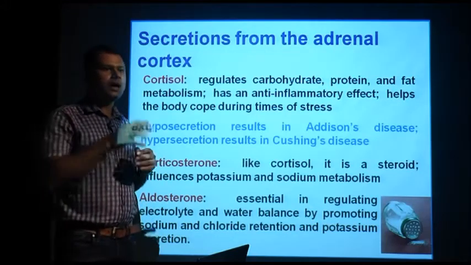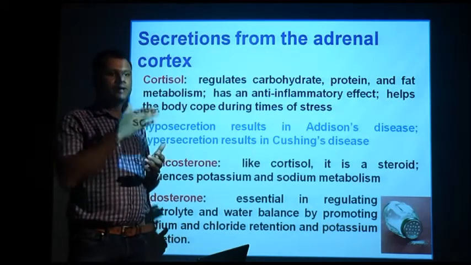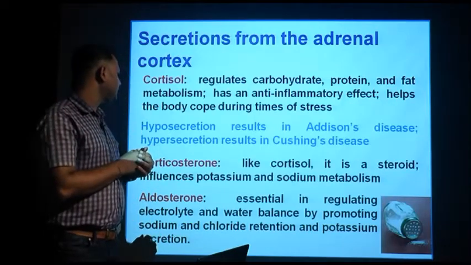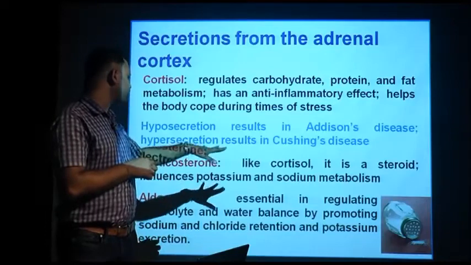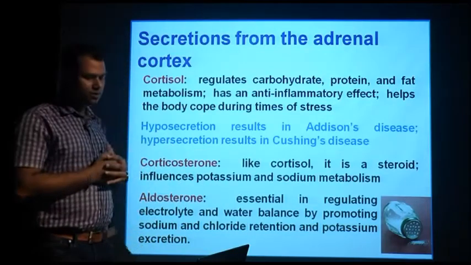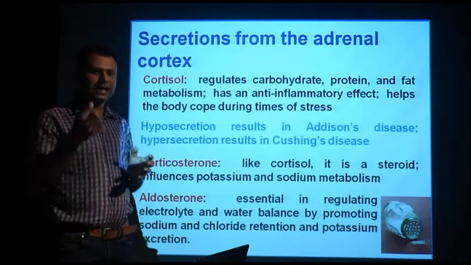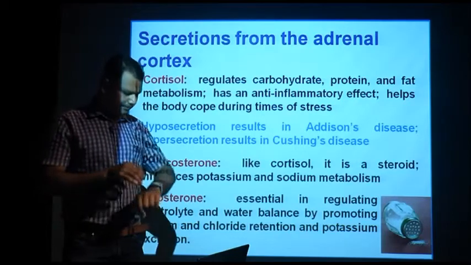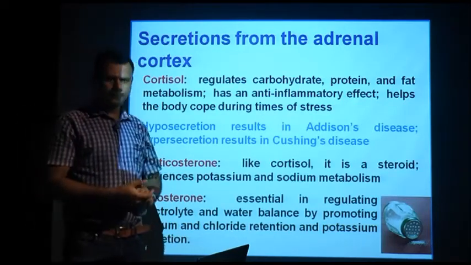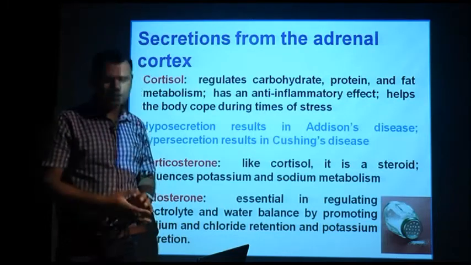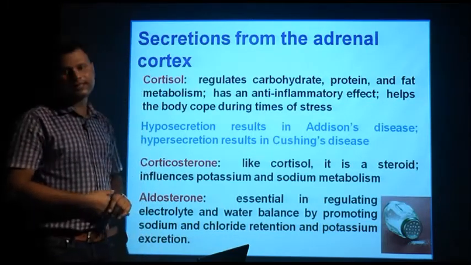You all know that retention of water is due to sodium and potassium ions, and majority of these ions are maintained by corticosterone. Aldosterone is essential in regulating electrolyte and water balance by promoting sodium and chloride retention and potassium excretion.